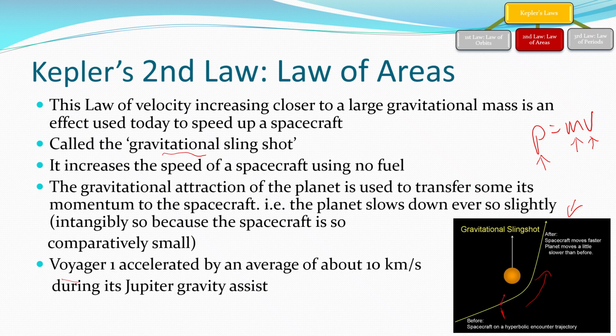Voyager 1 was accelerated by about 10 kilometers per second when it went past Jupiter in a gravity assist. So Jupiter slowed down in its momentum, but because its mass is so huge, the velocity change is so ridiculously insignificant, it doesn't matter. So we're using the mass and velocity of the planet to speed up our spacecraft, so we don't have to carry extra fuel to make the spacecraft speed up.